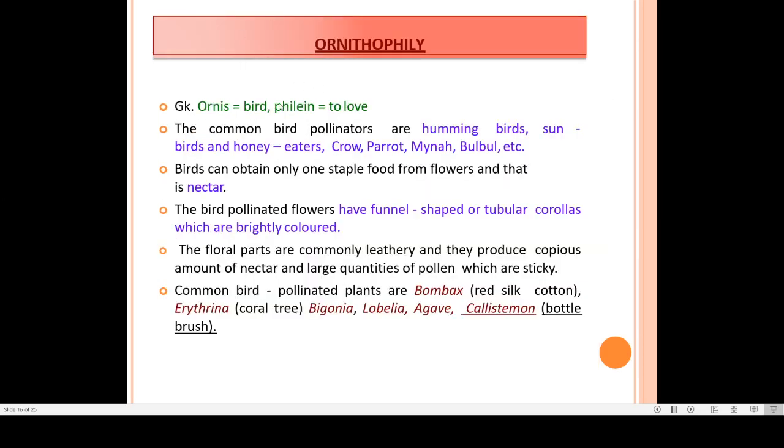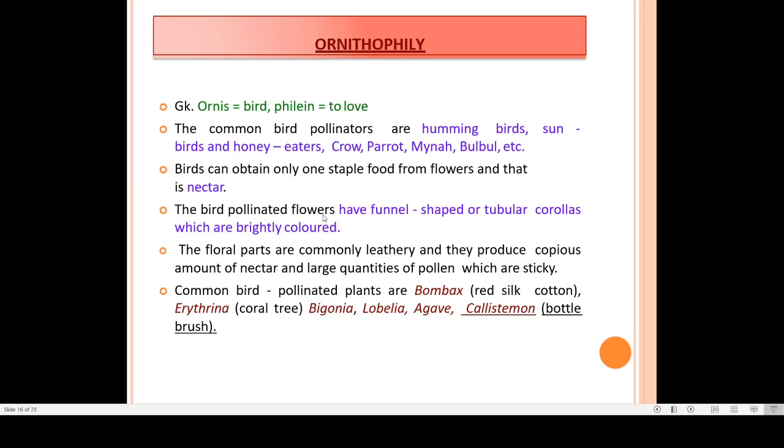Now the next example is of birds. Our next agent is the bird, and when the flower gets pollinated by a bird, it is known as ornithophily. Common bird pollinators are hummingbirds, sunbirds, honey eaters, crow, parrot, myna, bulbul. All these birds pollinate the flower, and in that case, the phenomenon is known as ornithophily. Now, birds can obtain their staple food from the flower, and that is nectar.